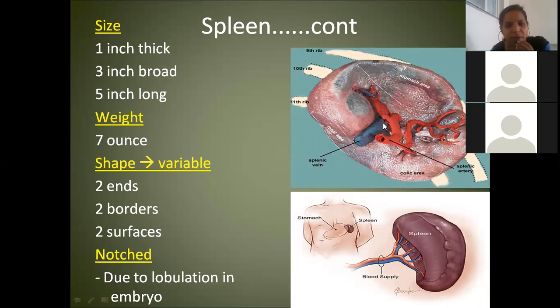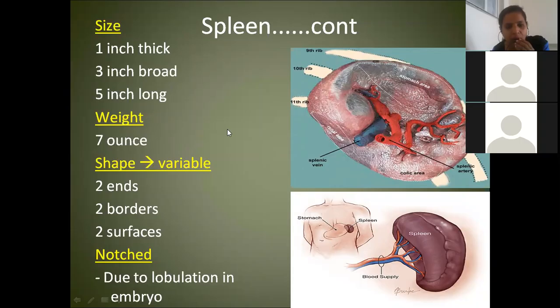Just try to listen better. I'm talking about the spleen, it's written also here, try to correlate. The thickness of the spleen is 1 inch. The breadth of the spleen is 3 inches. The length of the spleen is 5 inch. The weight of the spleen is 7 ounce. These are all odd numbers: 1, 3, 5, 7.